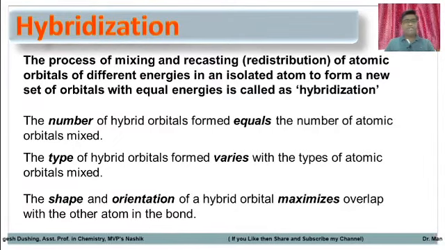The shape and orientation of the hybrid orbitals maximize the overlap with other atoms in the bonds. Because of the shape and orientation of the hybrid orbitals, the overlap will be maximum, so the bond will be stronger in the case of hybrid orbitals than in the case of atomic orbitals.